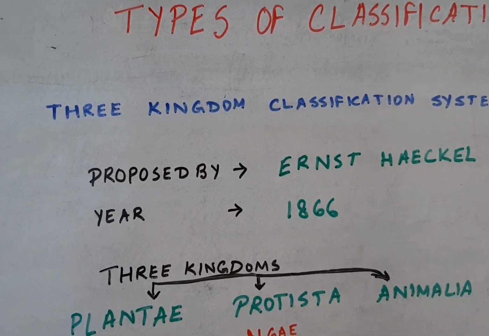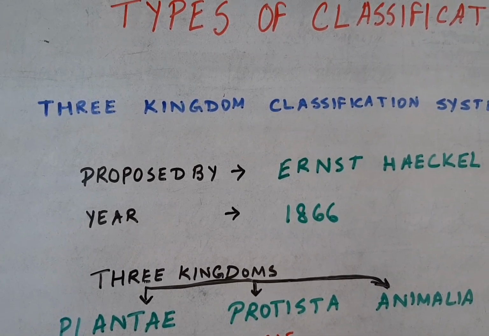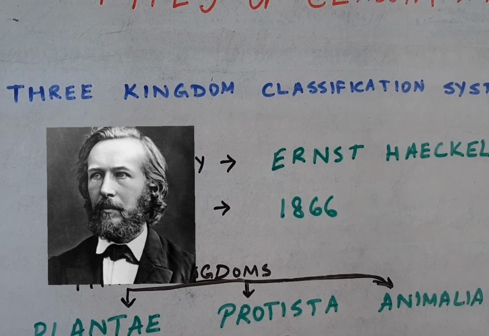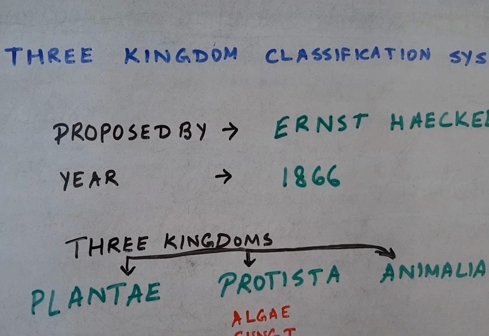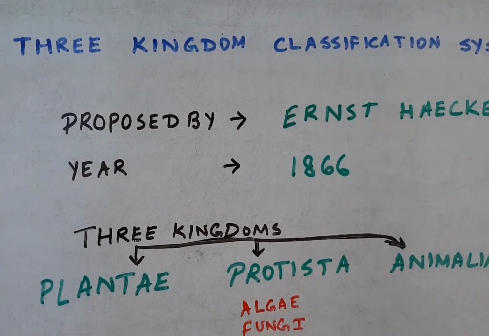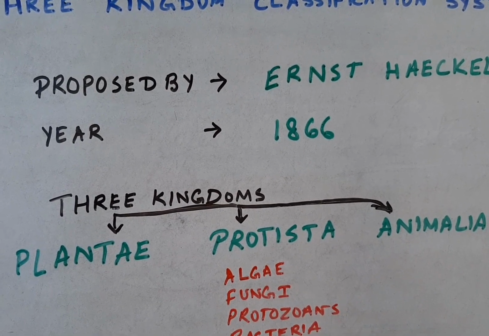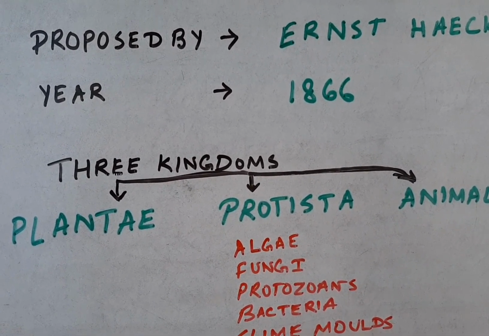The next topic is the three kingdom classification system. This three kingdom classification system was proposed by Ernst Haeckel in the year 1866. He included Protista as a new kingdom in his classification system. Thus he classified Plantae, Animalia as well as Protista.